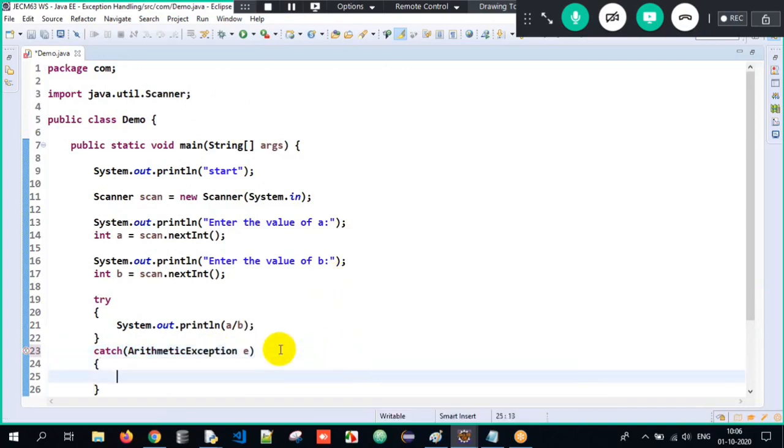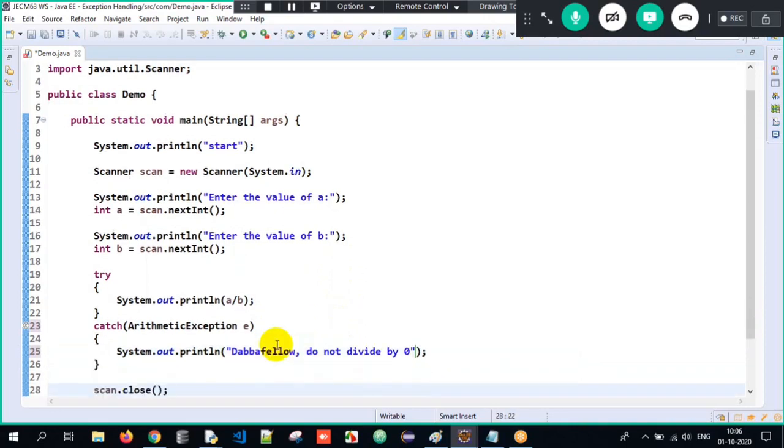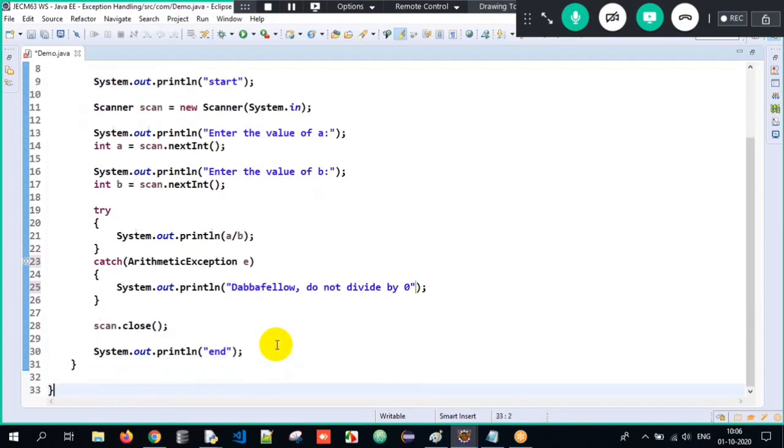And some suitable solution. Okay, I'll write: do not divide by 0 here. So I'll just write this entire data. So clear everyone here. So this is all about my entire program.